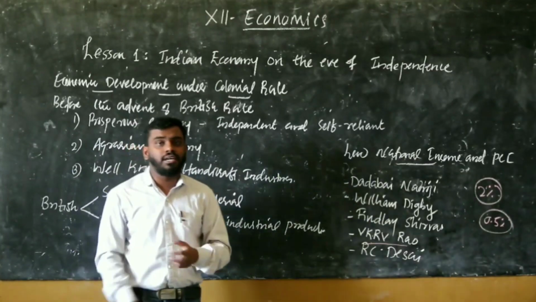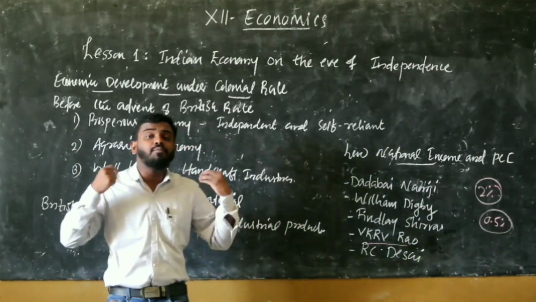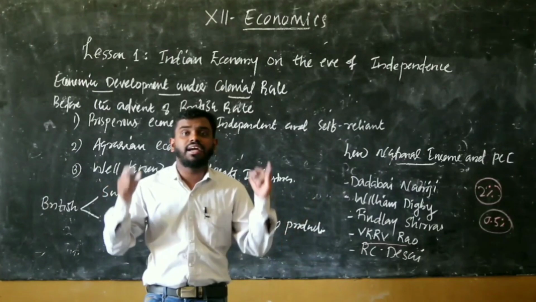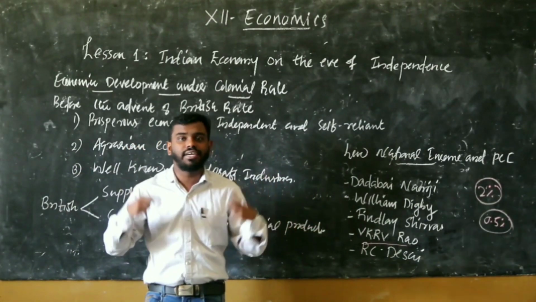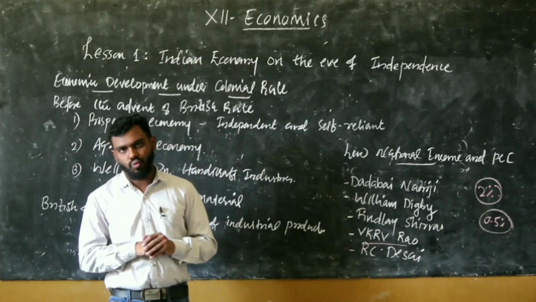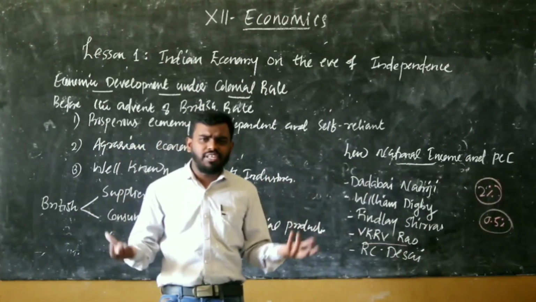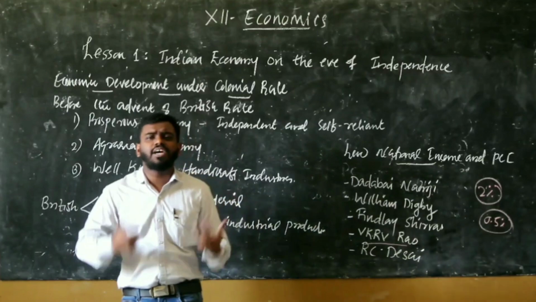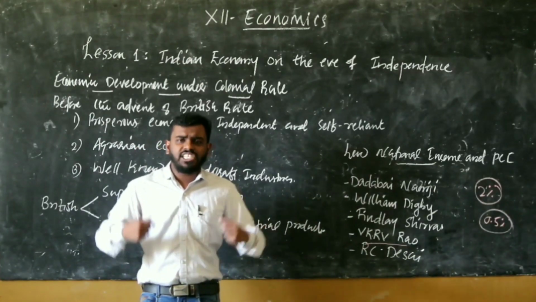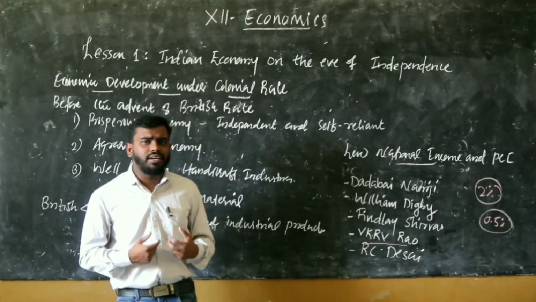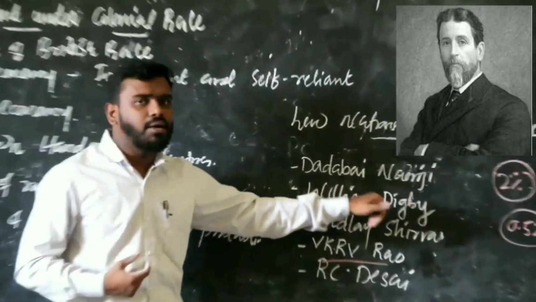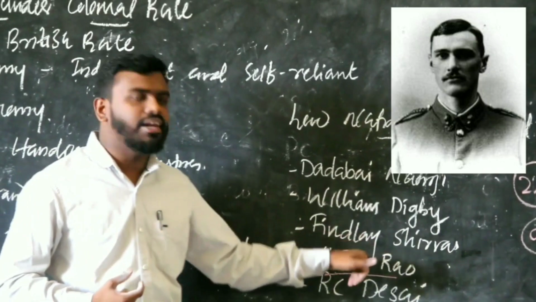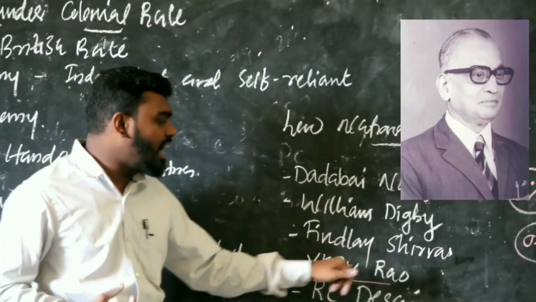But unfortunately, the Britishers didn't make any attempt to measure the national income and per capita income of India during their rule. But some individuals made some attempt. They were Dadabhai Naoroji, William Digby, Findlay Shirras, V.K.R.V. Rao, and R.C. Desai.